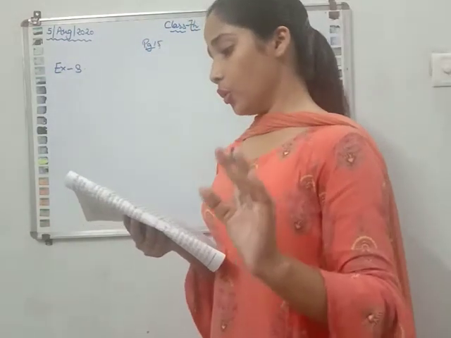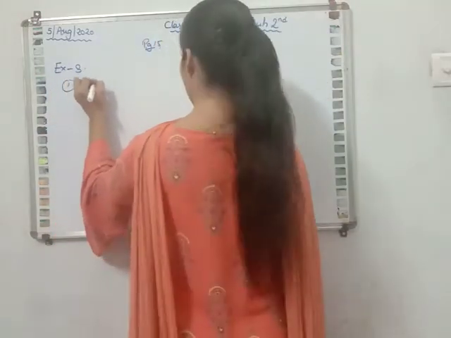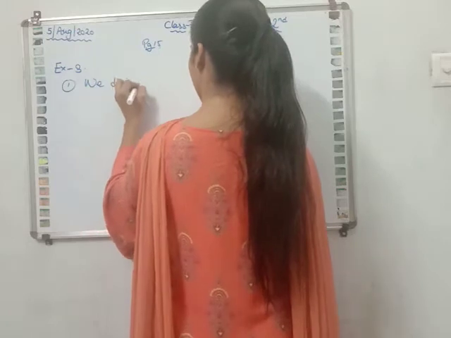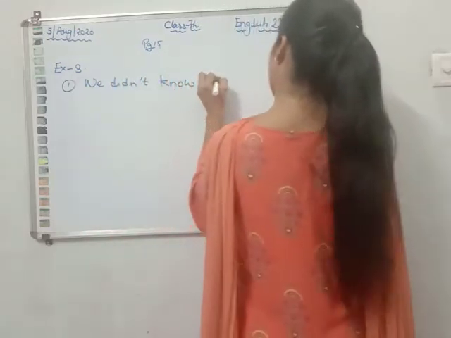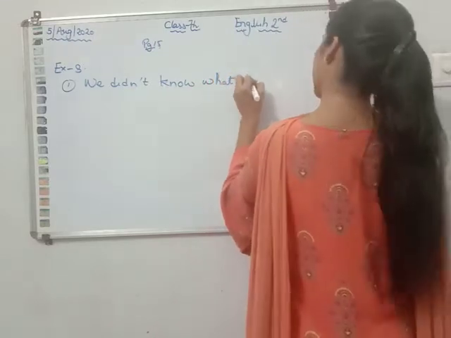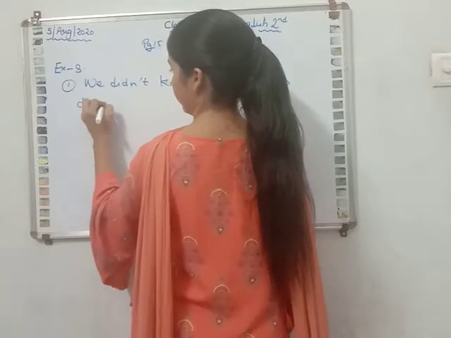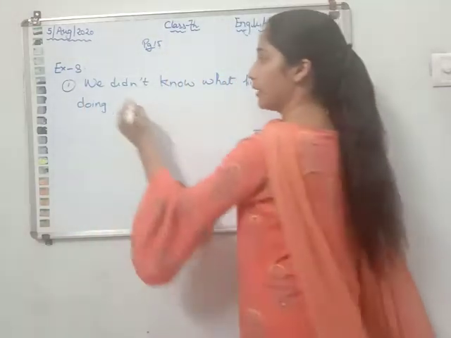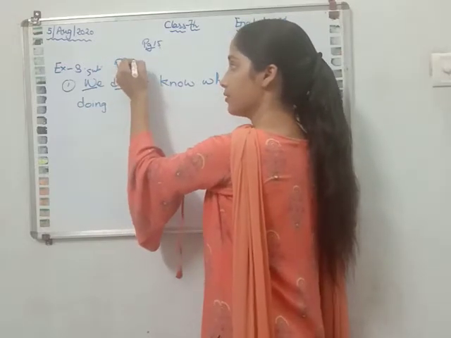We did not know what he was doing. The sentence is: we did not know what he was doing. Okay. So you can understand that we is the subject over here. Did not, it is in past tense.